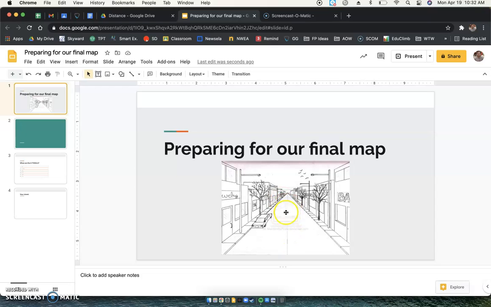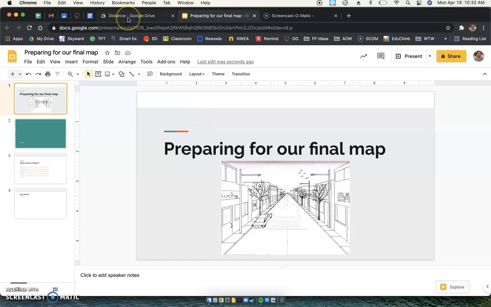What street are you going to choose for this? Now, you should pick a street that your house is next to, right? If you see this picture here, these buildings are the important ones. And so the street that you choose should be the one that your house is on, right? One of these buildings would be your house.